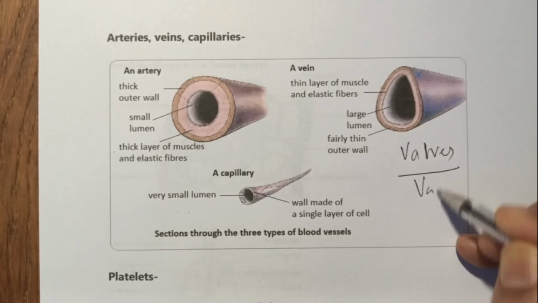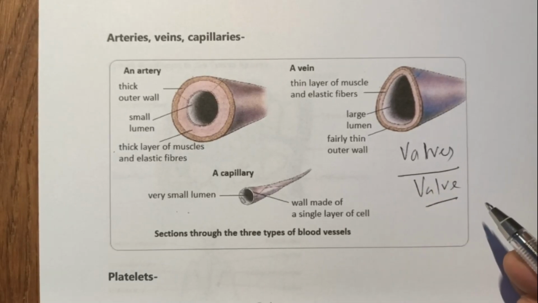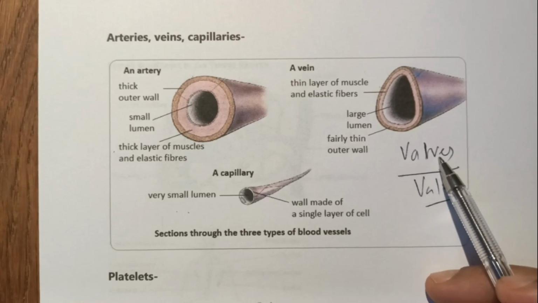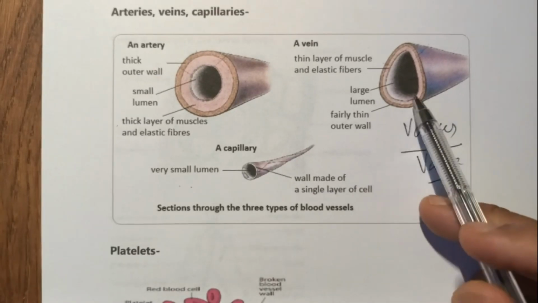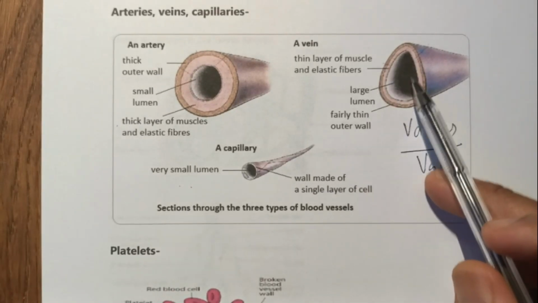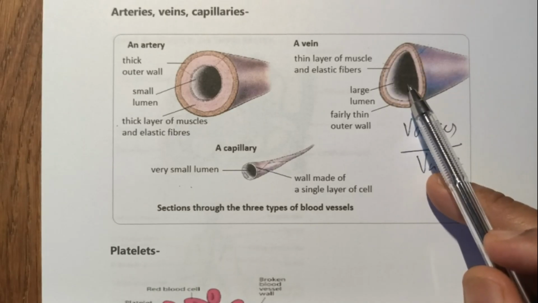So what does the valve do? The valve stops the blood flow in the opposite direction. So when the blood is being collected from, say, the leg, the valves will maintain the flow of blood from the legs to the heart. Okay, so you will see the veins are thin, and they have a large lumen, low pressure in the veins.